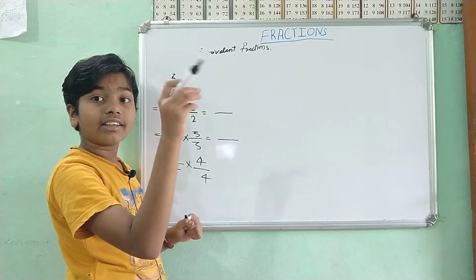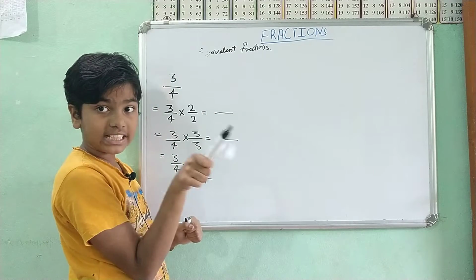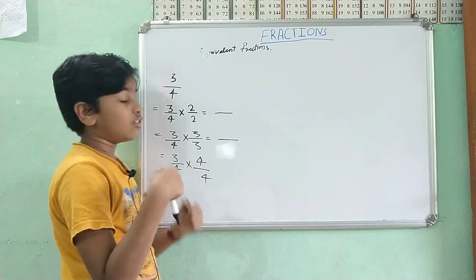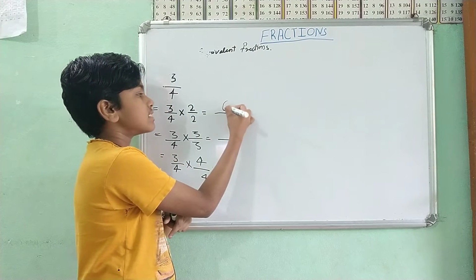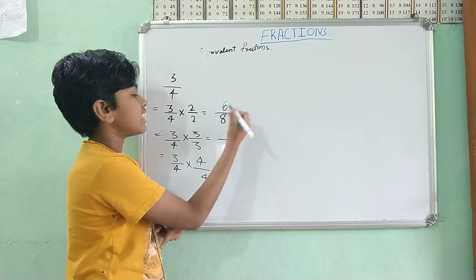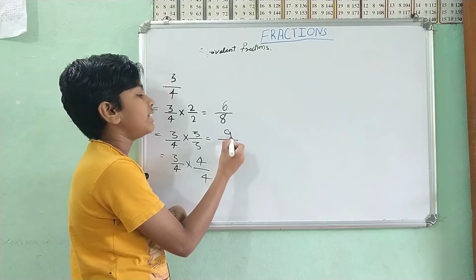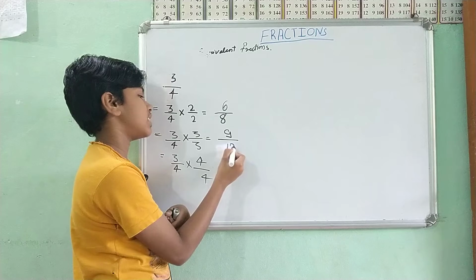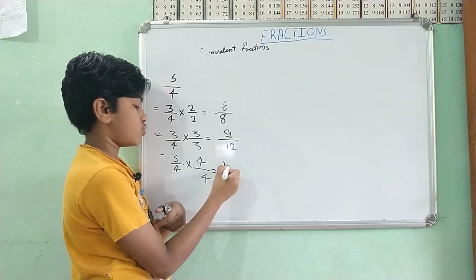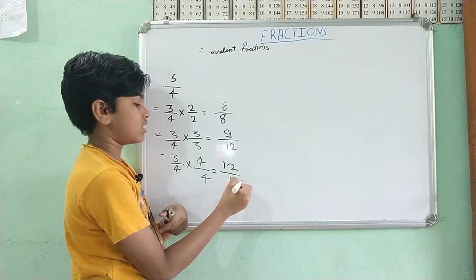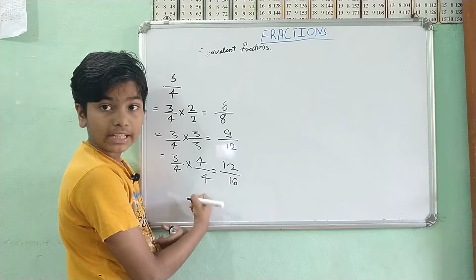For another value, we have to do it with 4. 3 2s are 6, 4 2s are 8, 3 3s are 9, 4 3s are 12, 3 4s are 12, 4 4s are 16. So what can I say?